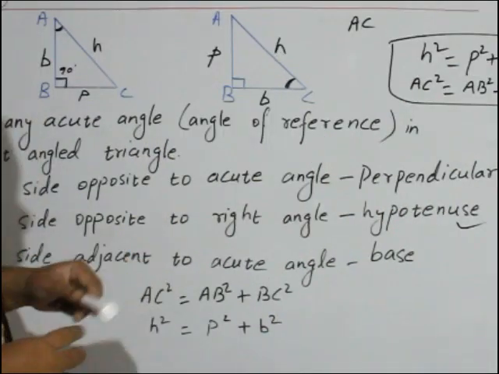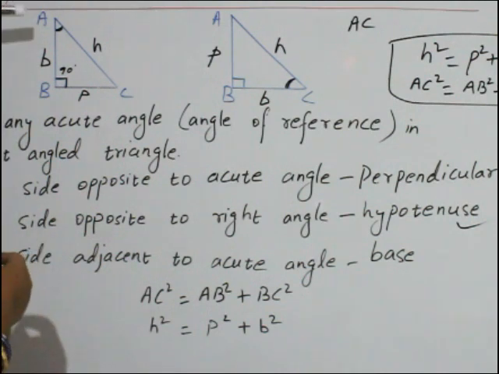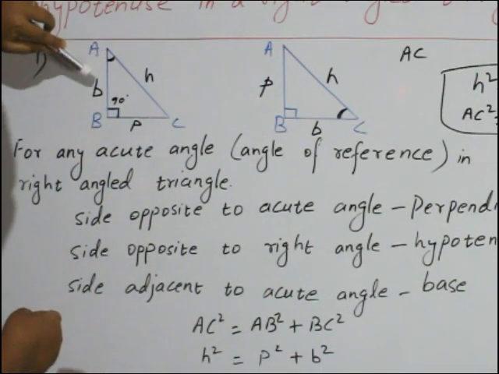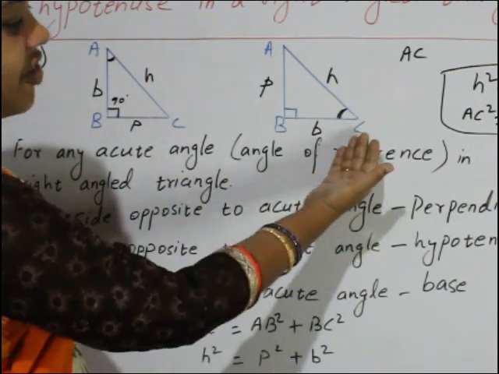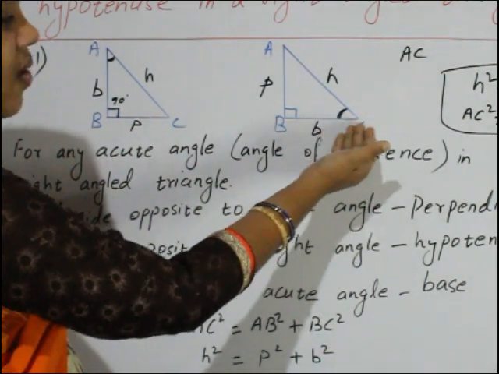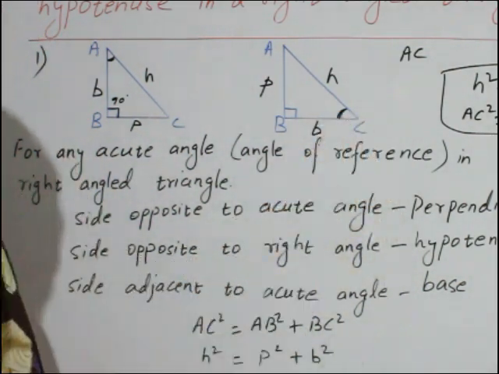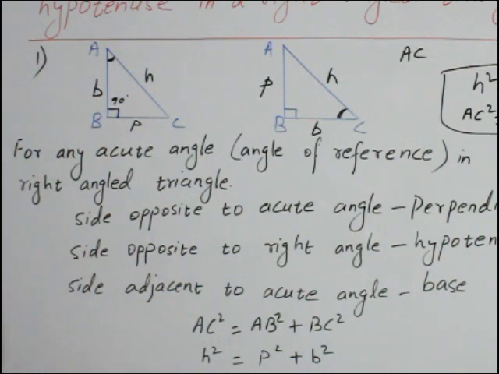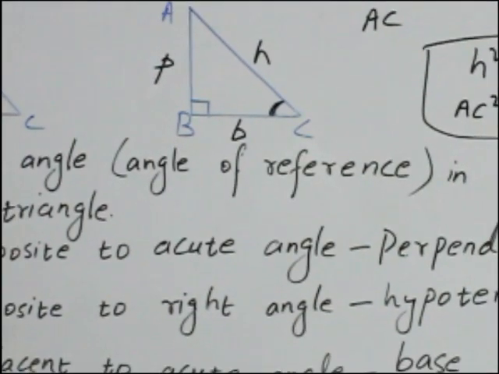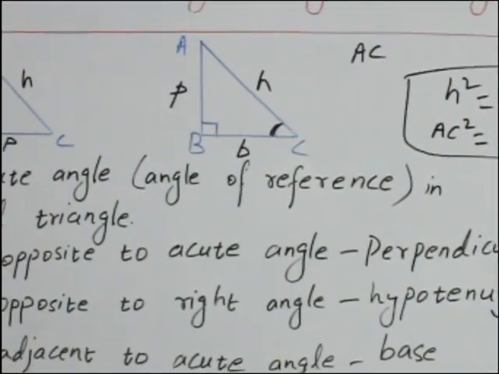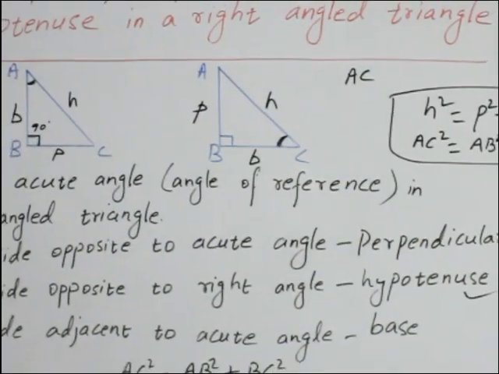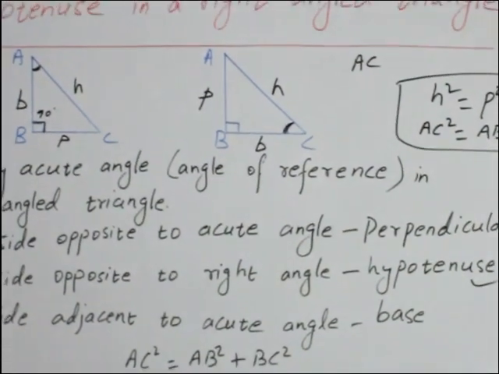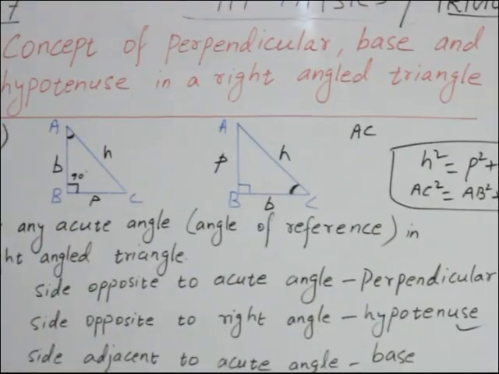Next is the side adjacent to the acute angle. Here the angle of reference is angle A, and its adjacent side is AB, so it becomes the base. Here the angle of reference is angle C, its adjacent is BC, so BC is the base. Clear, children? Now I am giving you some time. See this and neatly write it in your notebook. Draw the figures with pencil, use a scale, and write neatly and correctly. I am giving you 5 minutes. Please note this down.